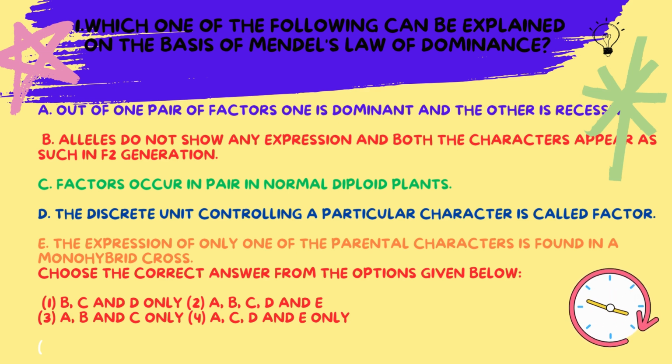Statement C is correct as factors do not impair in a diploid organism. Statement D is correct as the term factor was an early term used by Mendel to describe what we now call a gene. Statement E is correct because in a monohybrid cross, typically one of the parental traits is expressed in the F1 generation.